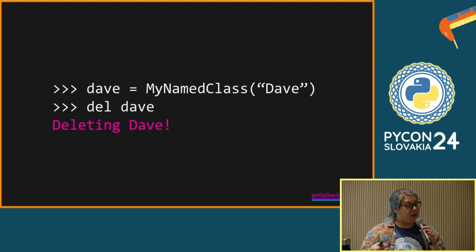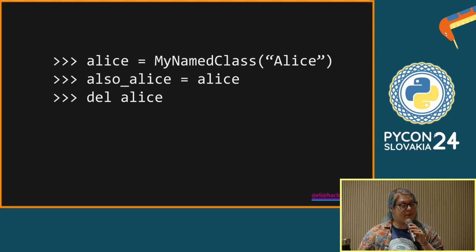Now, if we actually make an instance of this class, we've got Dave here, and then we've deleted him. And we can see that Python has printed out for us, it's deleting him. So we're going to use this example to have a bit of visibility into this process. Now, if I've made Alice, that's an object in memory, and I've made another pointer to Alice by doing b equals a. That same thing again, except also Alice equals Alice.